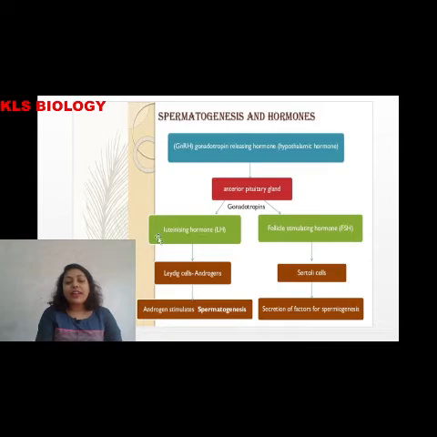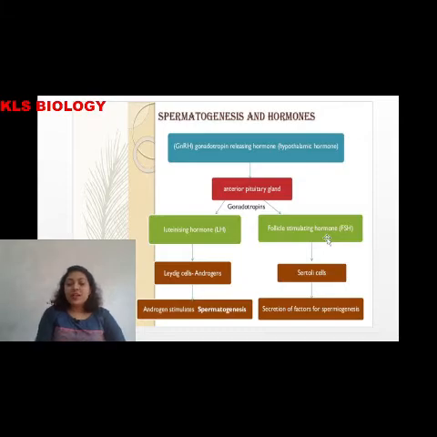LH acts on the Leydig cells. The Leydig cells go on releasing androgens. I'll paste a picture over here. So Leydig cells secrete androgens, whereas follicle stimulating hormone acts on the Sertoli cells, that is, the nurse cells.